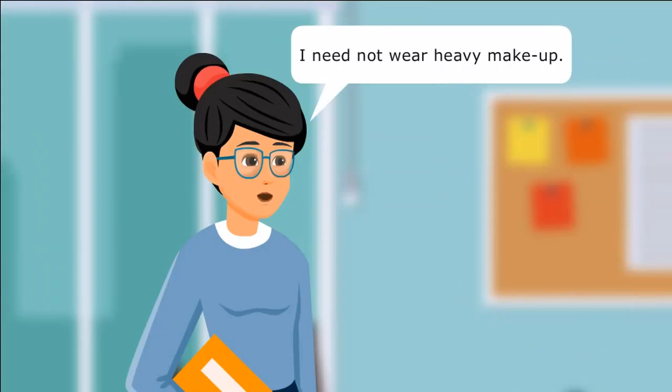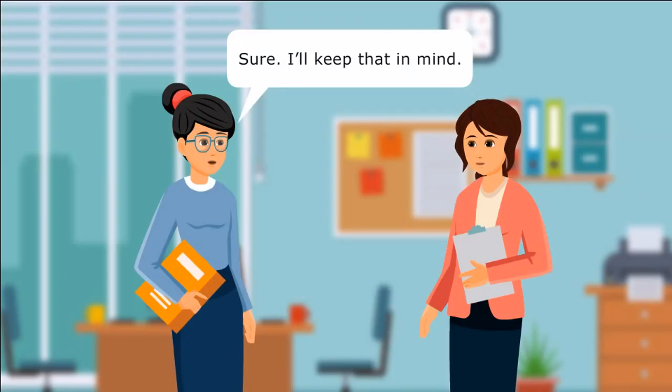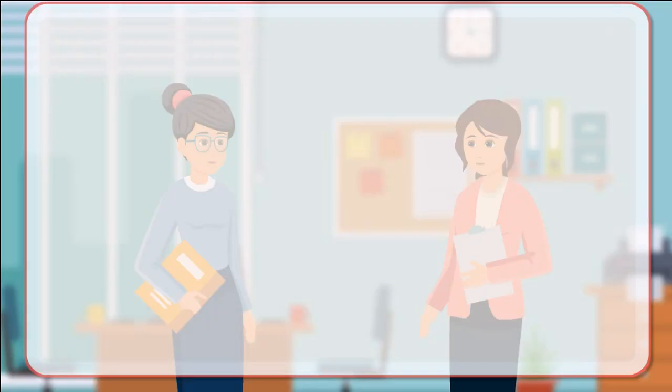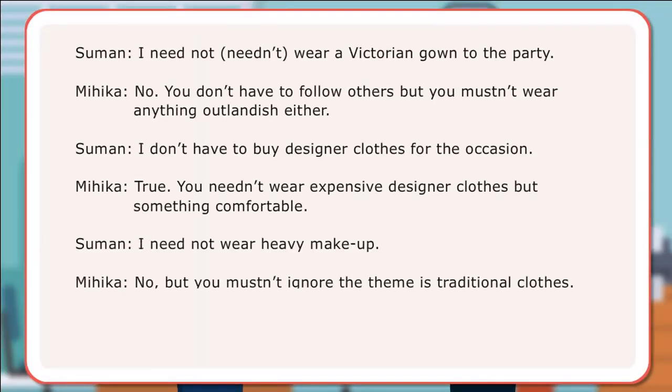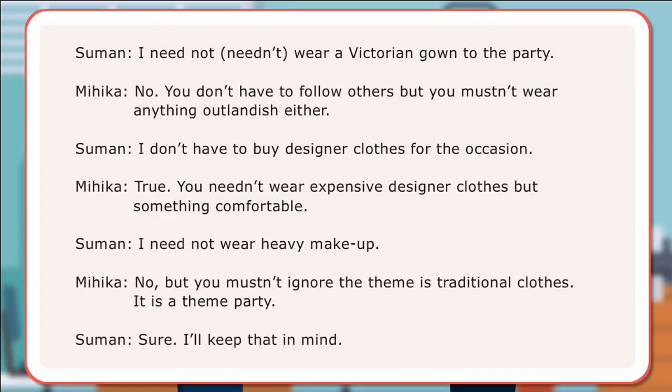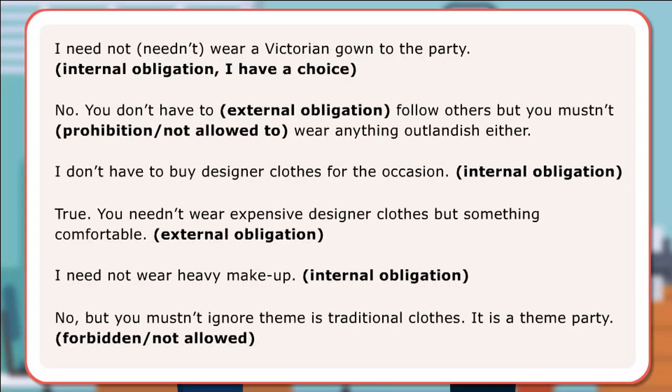I need not wear heavy makeup. No, but you must not ignore the theme is traditional clothes. It is a theme party. Sure, I'll keep that in mind. The conversation between Suman and Mihika has used the modals need not, don't have to, and must not. Here are some examples of sentences.